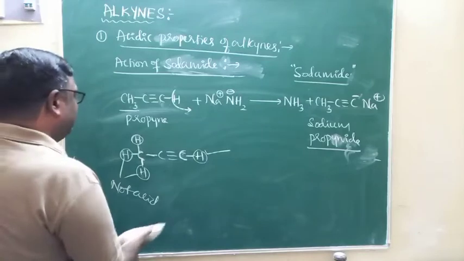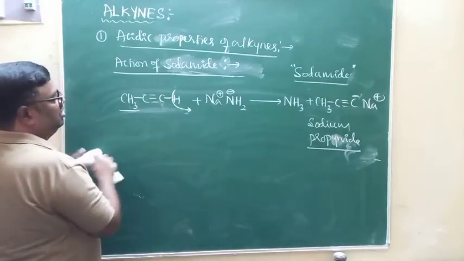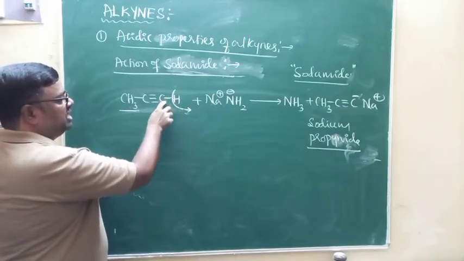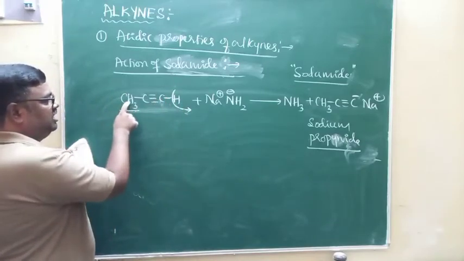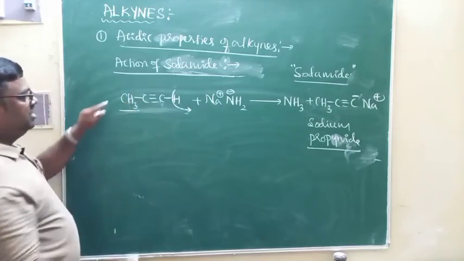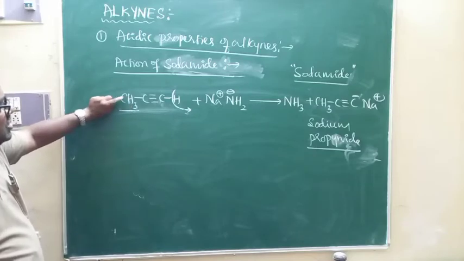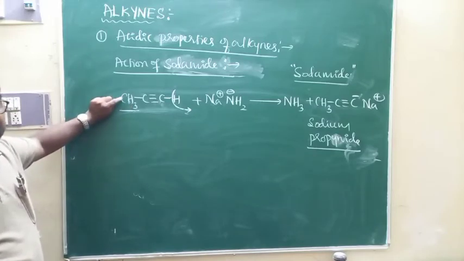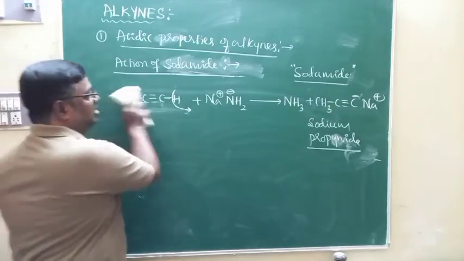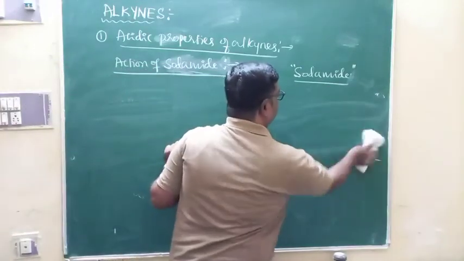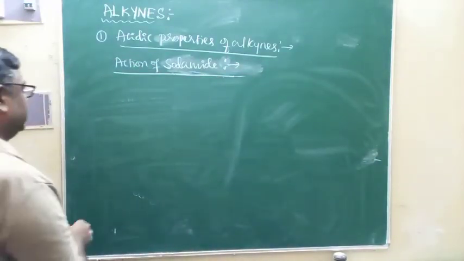No doubt propyne contains 4 hydrogen atoms, but out of 4, only 1 hydrogen atom directly attached to the triple bonded carbon atom is acidic, but not these 3, because these 3 are attached to the sp3 hybridized carbon atom. These 3 hydrogen atoms are attached to the single bonded carbon atom, that is the sp3 hybridized carbon atom, therefore they are not acidic. Only the hydrogen atoms directly attached to the triple bonded carbon atoms are acidic.